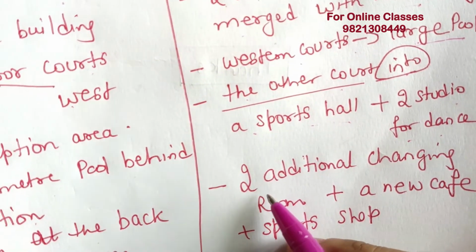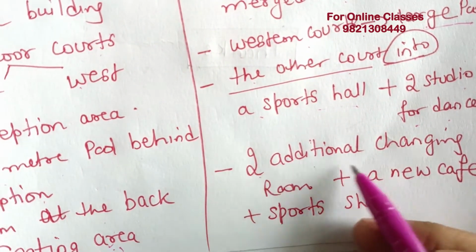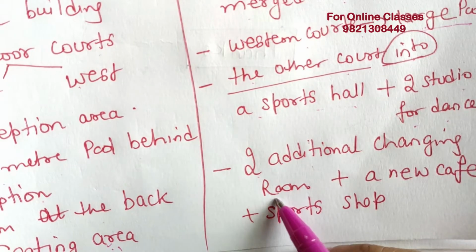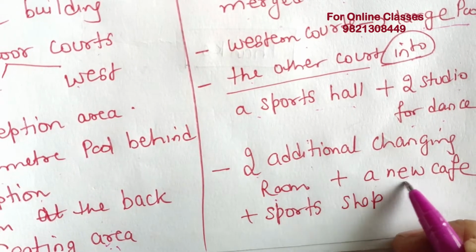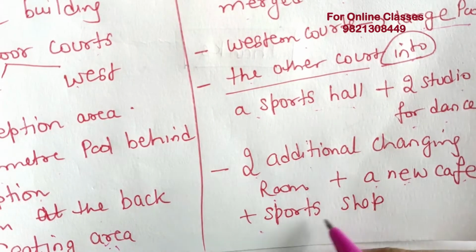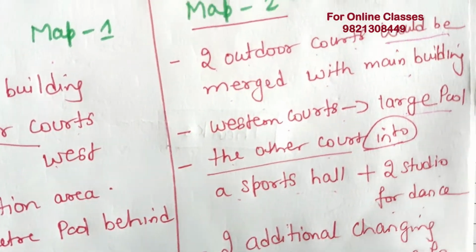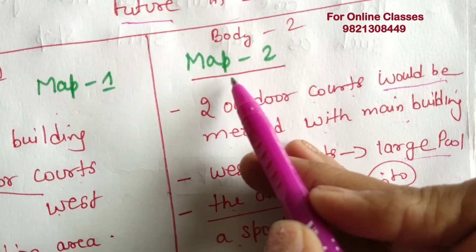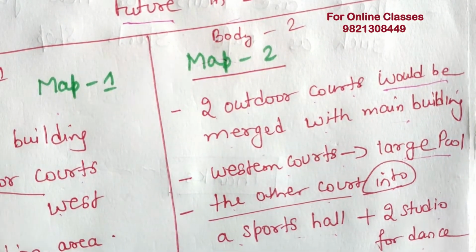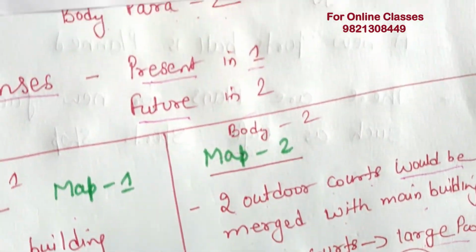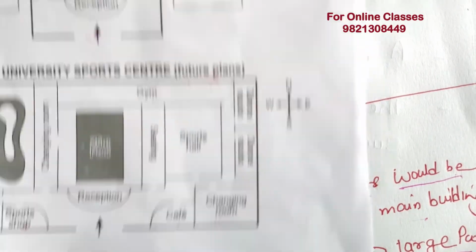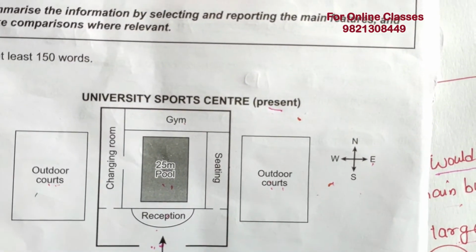Okay, next changes we can see: two additional changing rooms would be provided, with a new cafe and sports shop. We can plan these points into the body paragraph. With the help of these, you can easily write writing task 1.